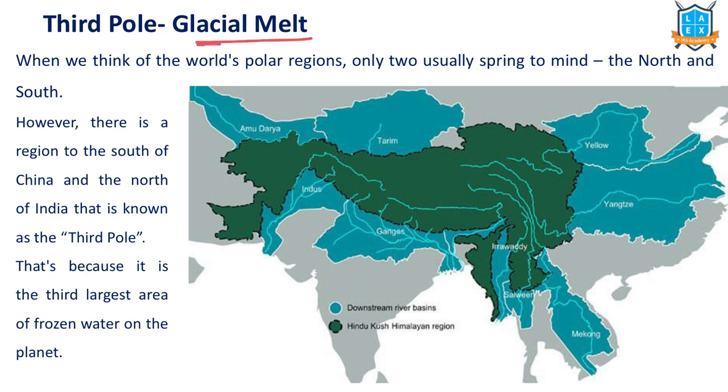Glacial melting in the third pole region due to climate change. This is highly reported. What is it? What do we mean by third pole? Arctic, Antarctic, two poles, north and south. But this region, which is called the Himalayas, Karakoram, Hindu Kush region, is called the third pole region because it sees the highest snowfall. That's why it is called the third pole region.